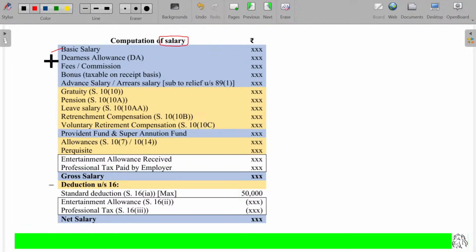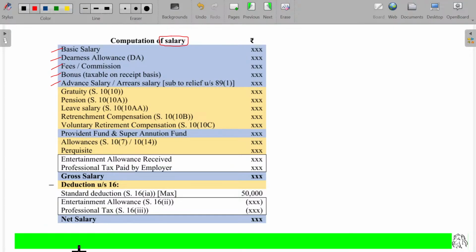Basic salary, dearness allowance, fees or commission, bonus, advance salary or arrear salary. All these things are taxable. Ask him what are the things he is getting from his employer. So I am getting salary, sir. Okay, good. Basic salary is taxable. Because of inflation rates, you will get some extra benefit called dearness allowance. Dearness allowance will also be considered as salary.